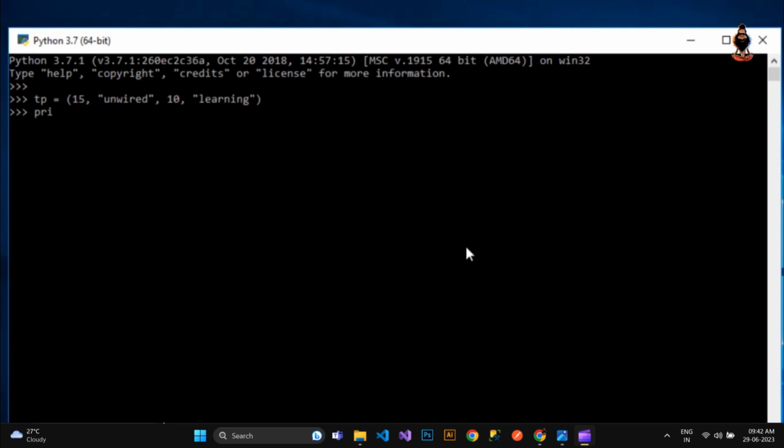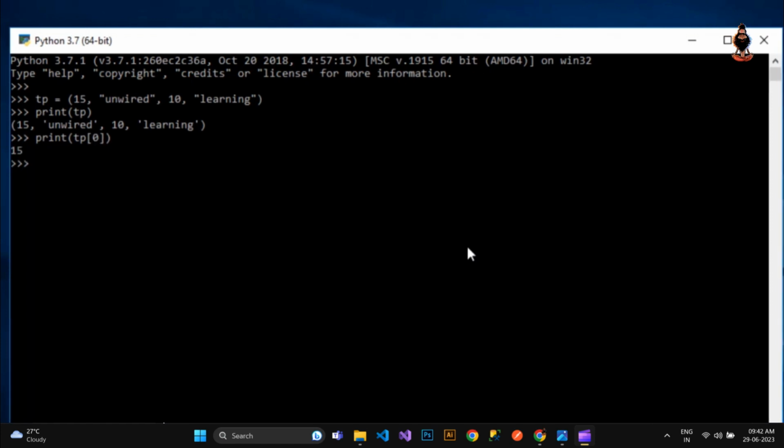So if I print this tuple, you can see we got our values. And now if I try to extract the value of this tuple, maybe for the 0th position, all I have to do is print TP with the 0 position. You can see I got the value of 15.